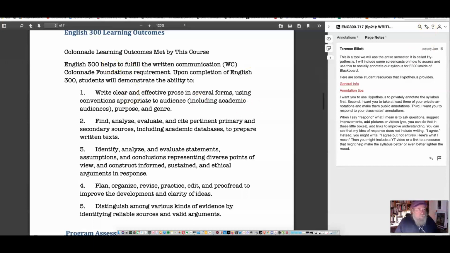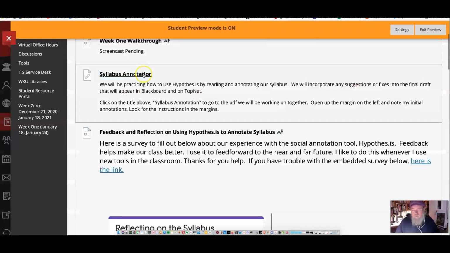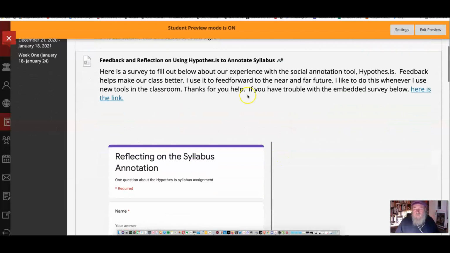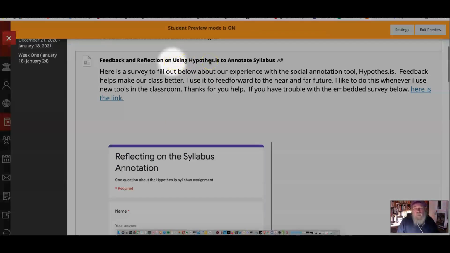So back to this. That's the syllabus annotation. Again, like I said, I'm going to give you a complete set of directions on that, and it'll probably be listed right below this or in a link somewhere. So no big deal. You'll be able to find it. The next item is feedback and reflection on using Hypothesis to annotate.